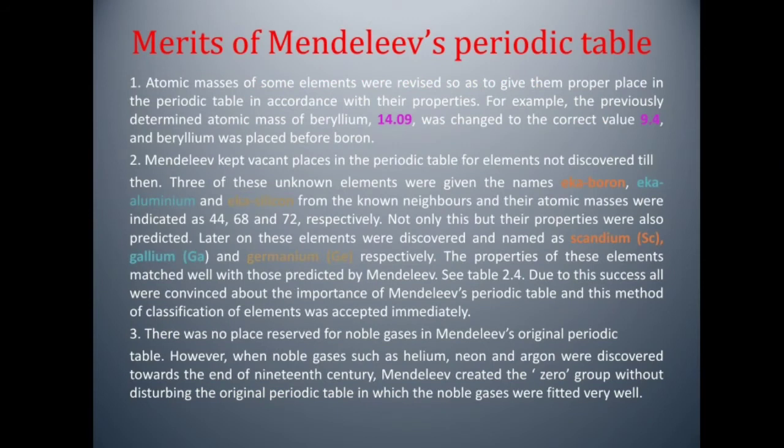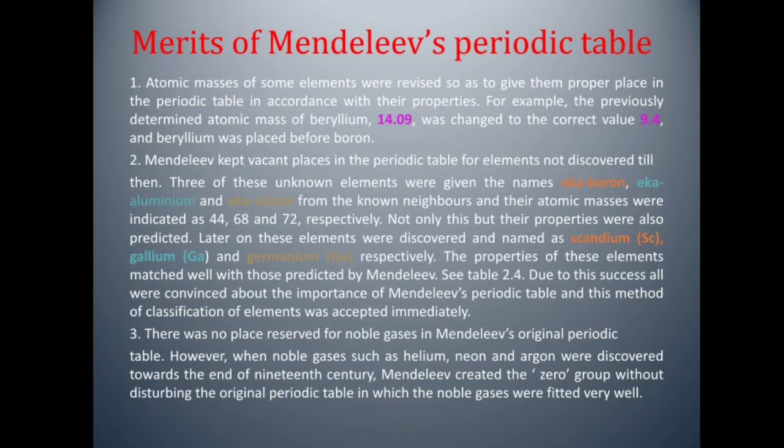First point, atomic masses of some elements were revised to give them proper places in the periodic table in accordance with their properties. For example, atomic mass of beryllium 14.09 was changed to 9.4 and beryllium was placed before boron.